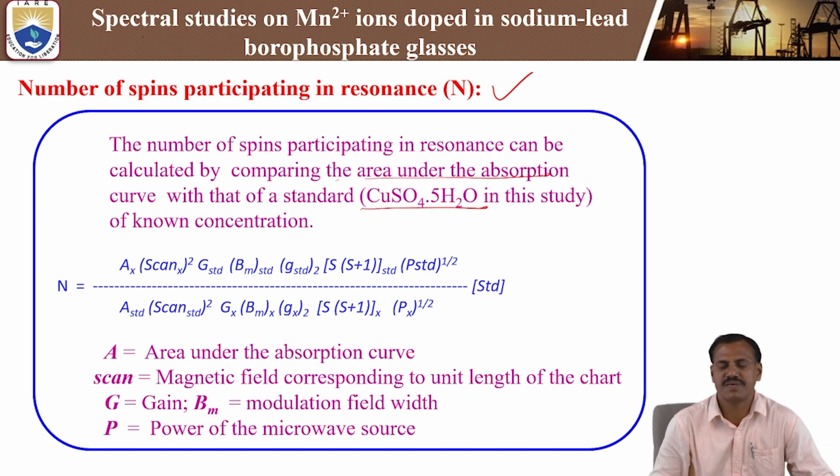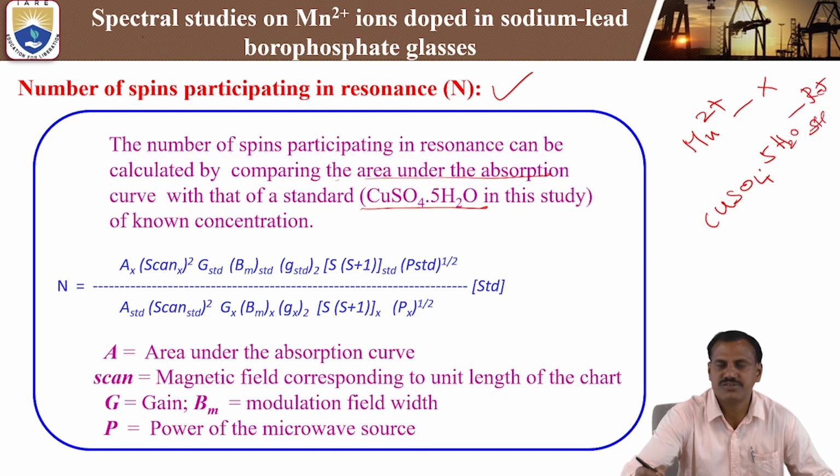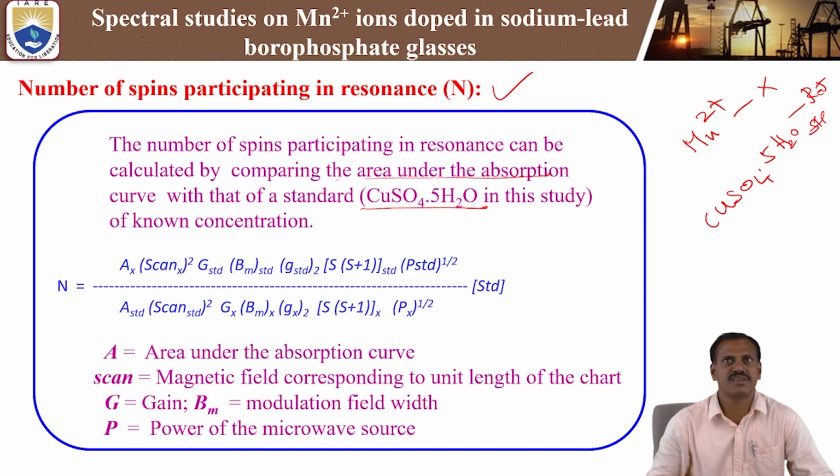Here the measuring sample is Mn2+ ions, this is the sample X. Copper sulfate pentahydrate is the reference or standard sample. We compare both using the formula N = A_X, for the sample, and A_std, for the standard copper sulfate pentahydrate.